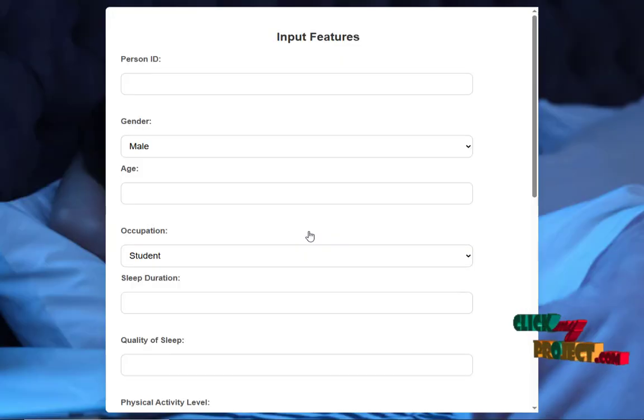Click predict. These are the attributes of our project.